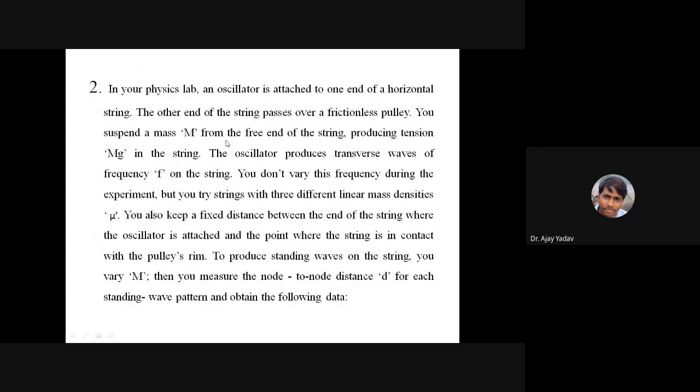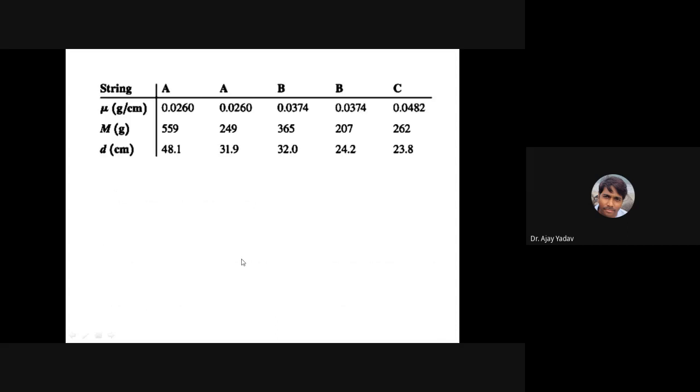Since M is attached to the free end, the string will be under tension Mg. The oscillator produces transverse waves of frequency f on the string. We don't vary this frequency during the experiment, but you can try out strings with three different linear mass densities mu. You also keep a fixed distance between the end of the string where the oscillator is attached and the point where the string is in contact with the pulley. So you don't change any other parameter. The only parameter which you can change is the linear mass density of the string.